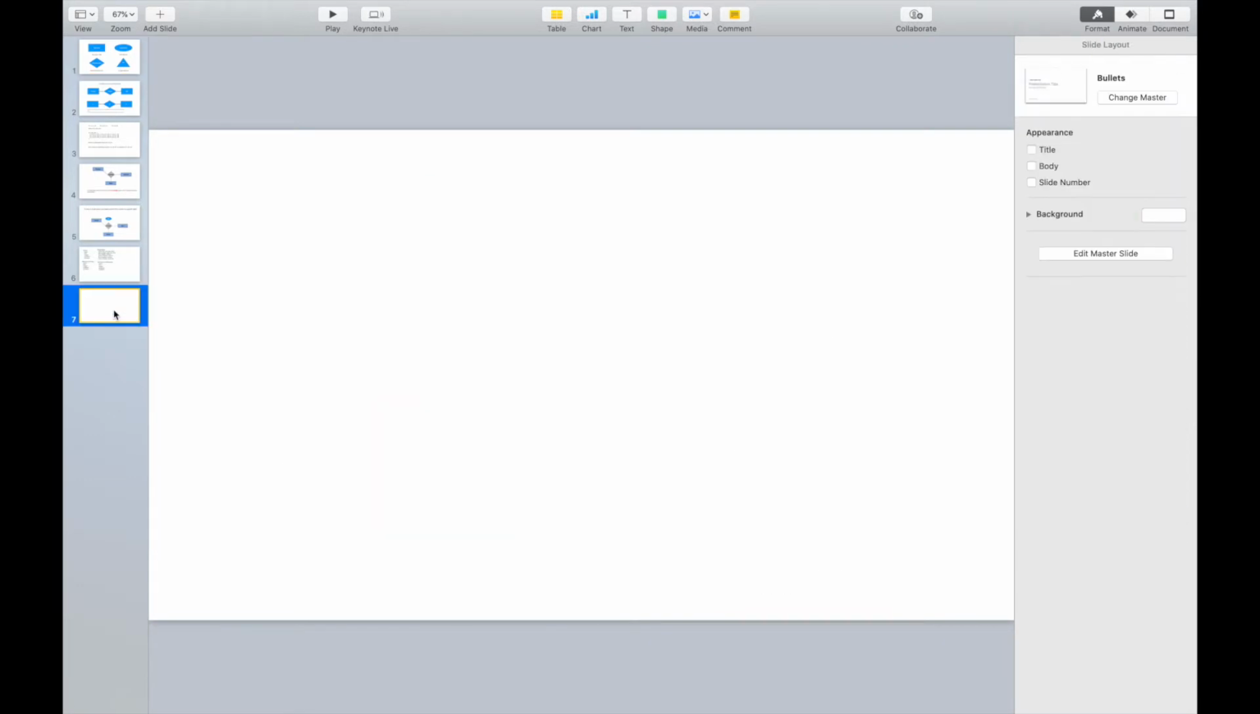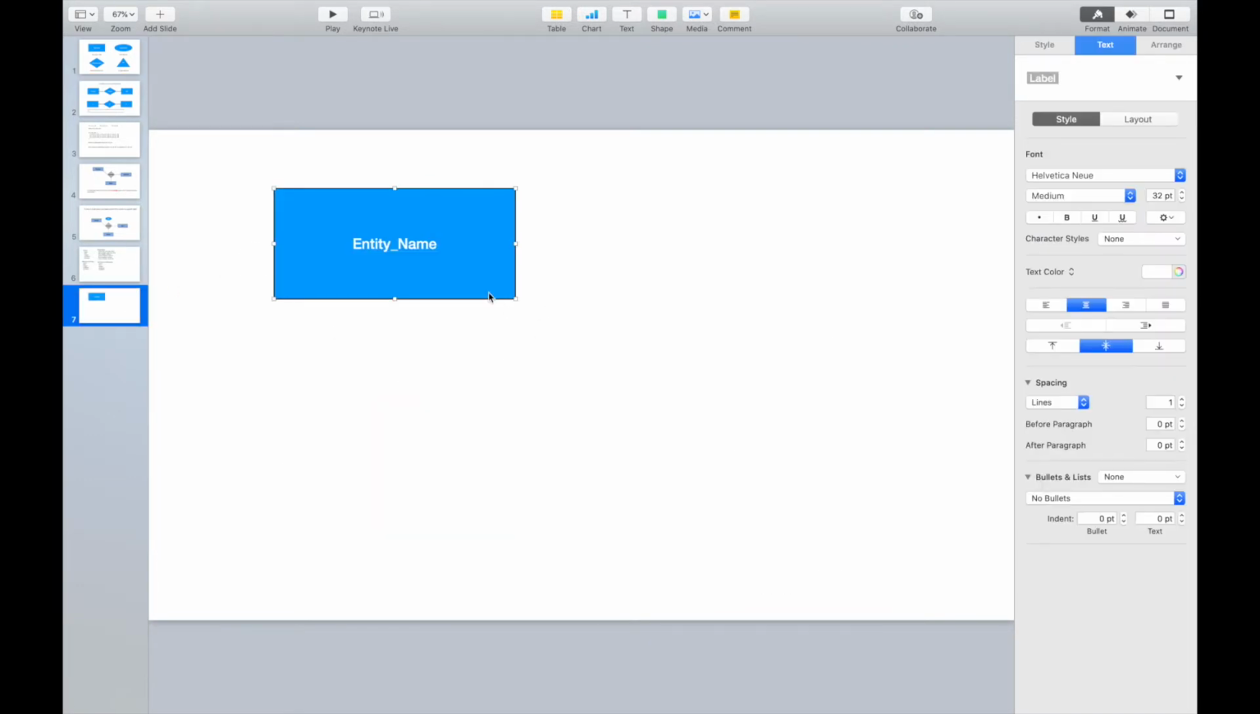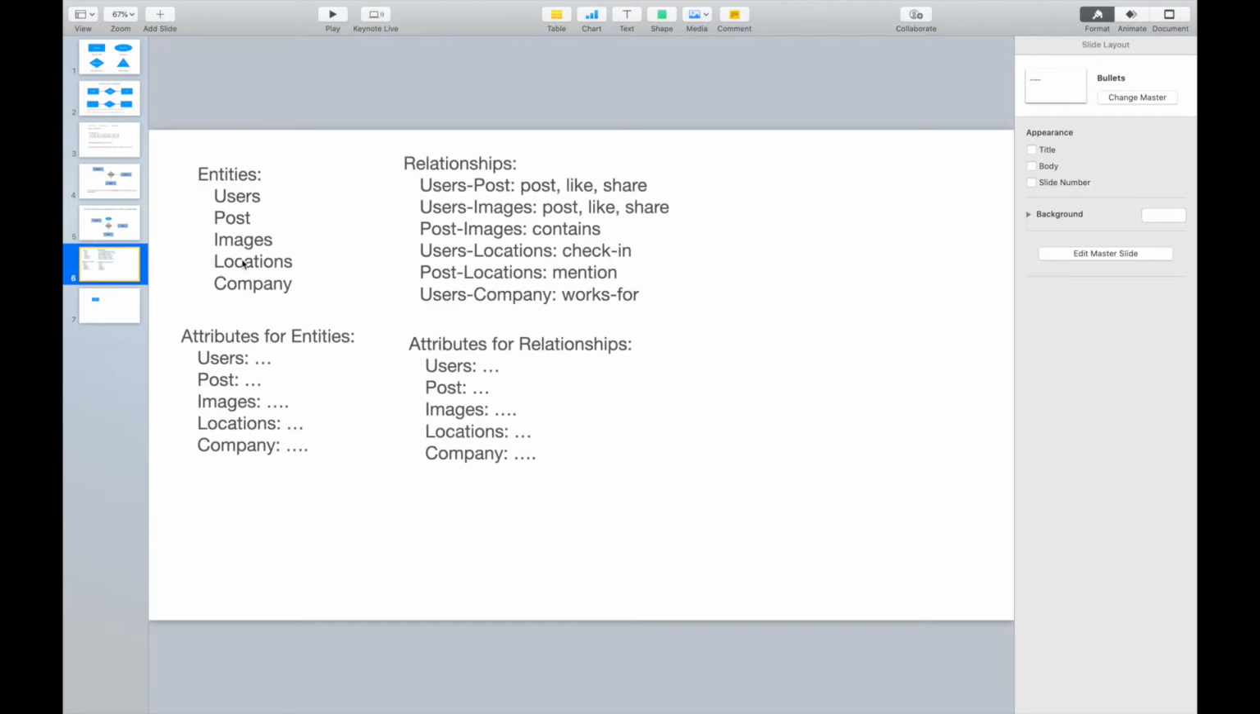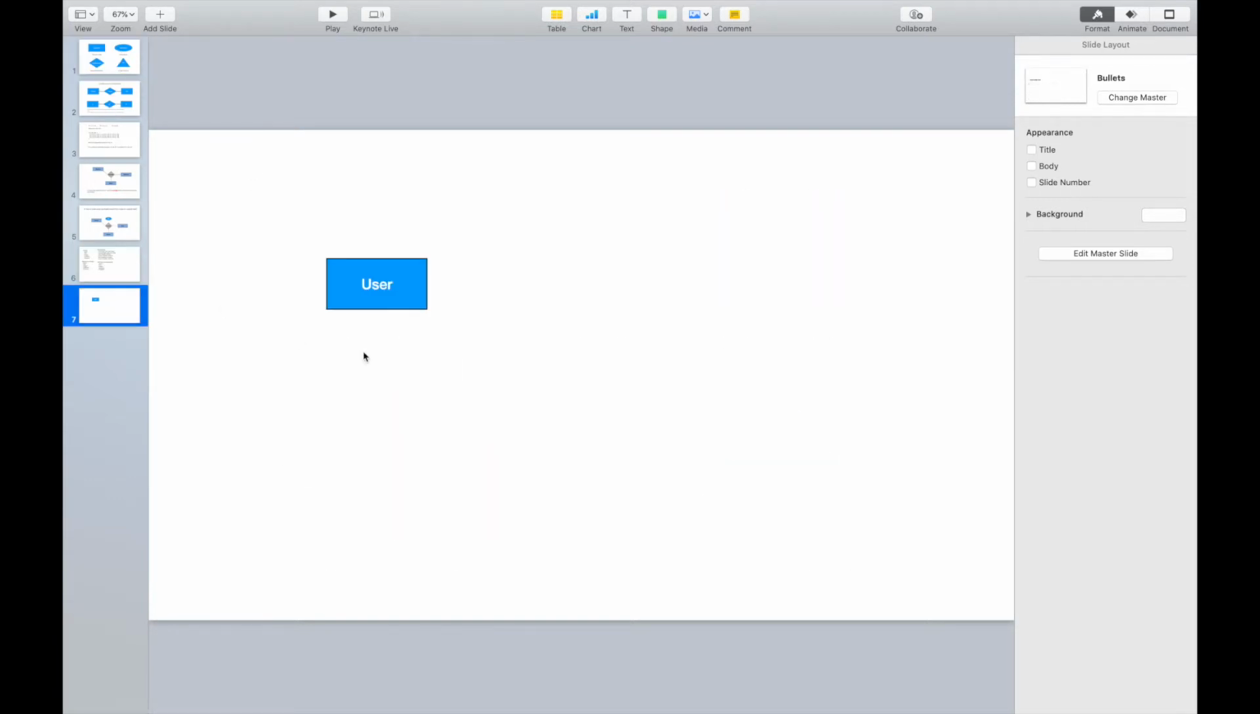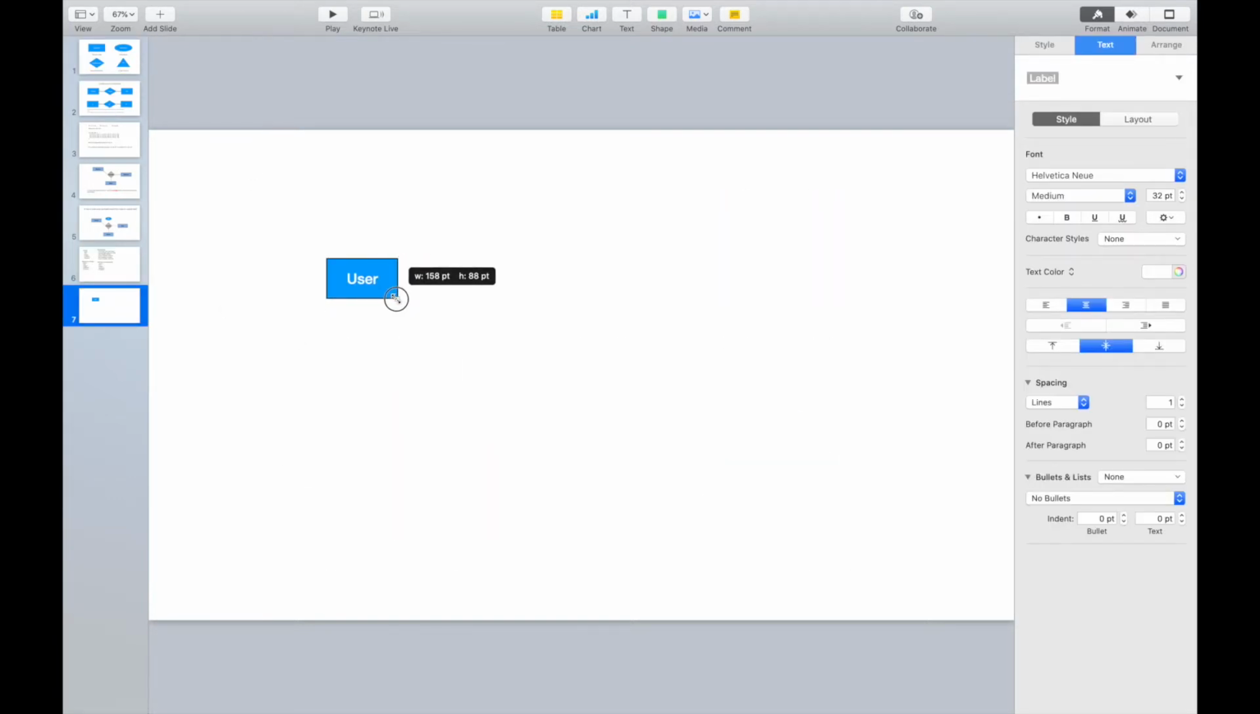And let's assume we have copied these basic structures here. We can put them smaller. We have user, we have a post, image, location, and component, right? Because this diagram will be very big, we can use small structures first.